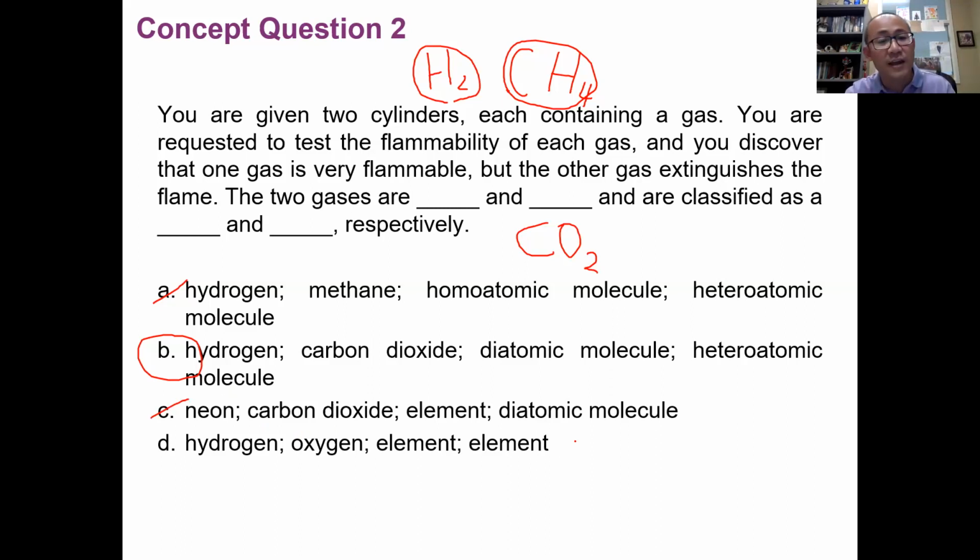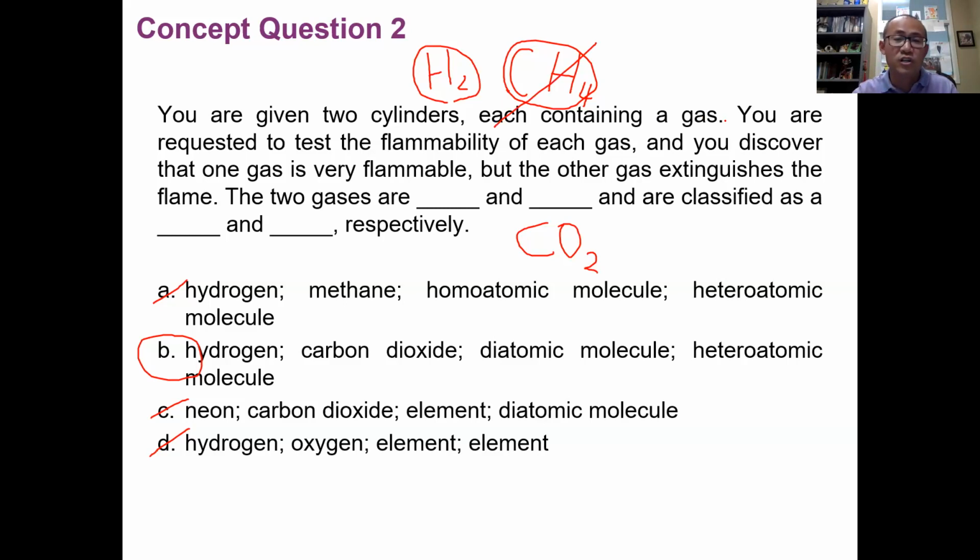D, hydrogen and oxygen. Hydrogen is flammable, but oxygen is not the one that extinguishes fire. Oxygen will actually make the flame bigger because oxygen is one of the required components for burning. If you want to flame, you want to burn, you need oxygen. So oxygen will make the flame even worse, not extinguish. So the answer is B. We don't need to consider methane.